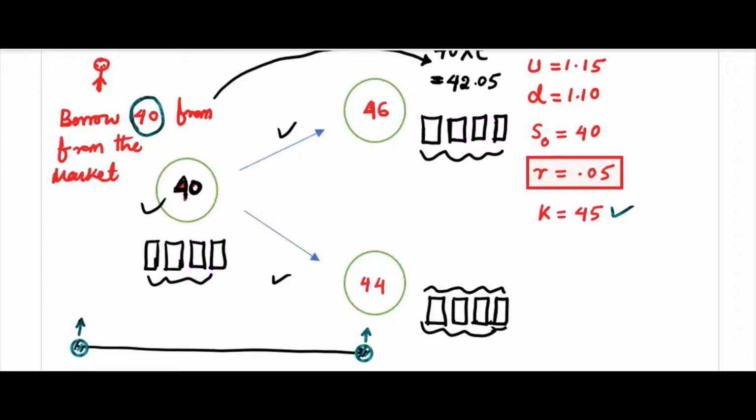Anyway, you will have one profit, but we are not exchanging now. I'm not finding the payoff. What I will do is I will get the shares, now 46, and I will spend 45. So one extra profit anyway I will get, but I am not interested in the payoff now.